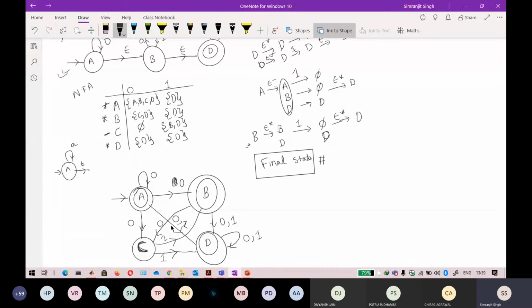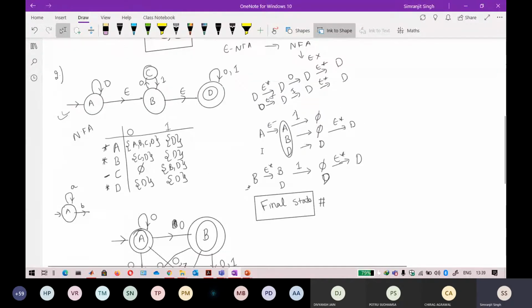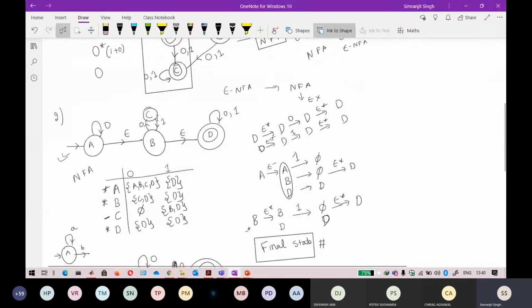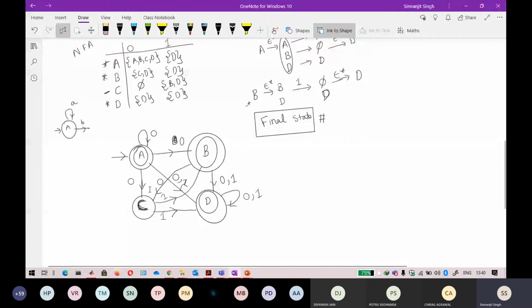So I make this a final state and write a self loop on it. In the same way, from B to C it is going on 0, and from C to B it is coming back on 1.